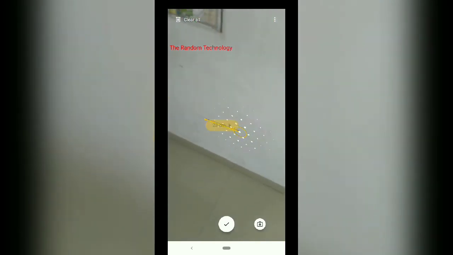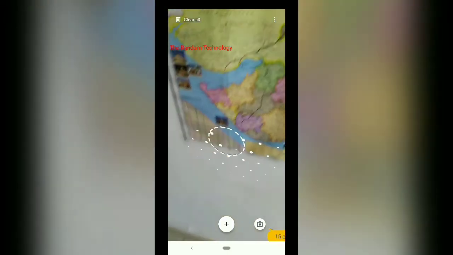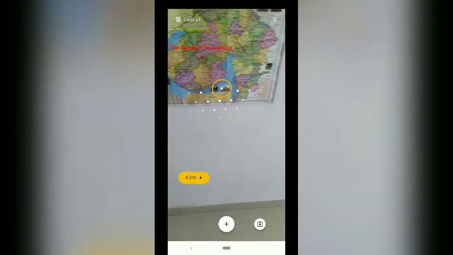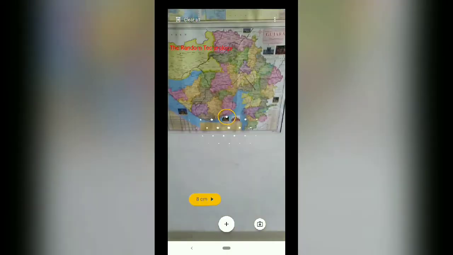So I am measuring, and you can measure in any direction. You can also click a 3-dimensional image.